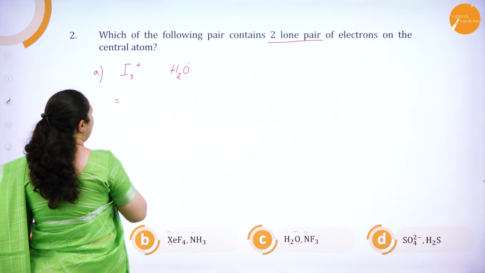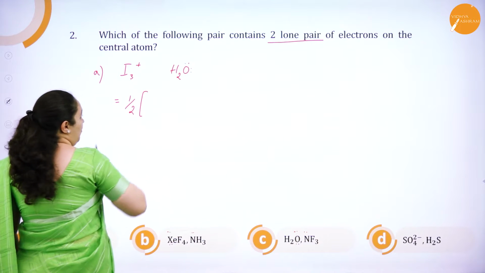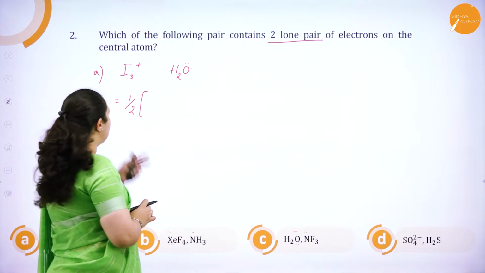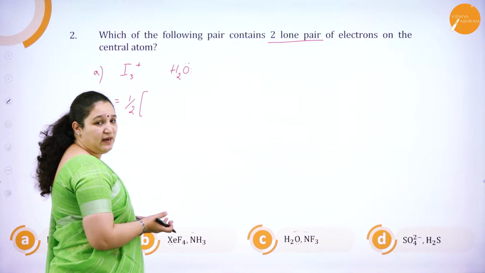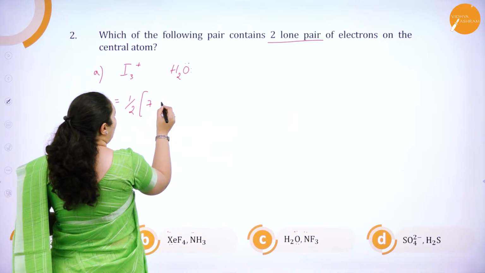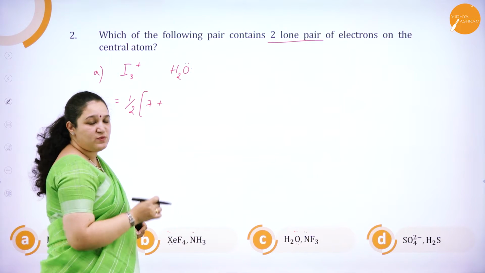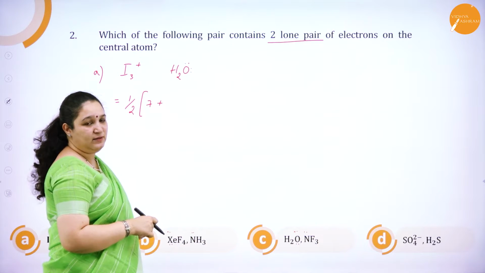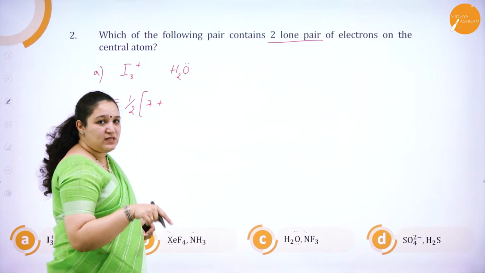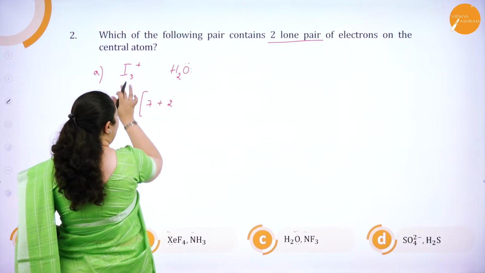To find the hybridization, it is half into the valence electrons of the central metal atom. Here iodine only is the central metal atom and the valence electrons are 7. Then we have to add any monovalent atoms which are attached to the central metal atom. Here again the valency of iodine also is 1, so I can write this as two monovalent atoms.